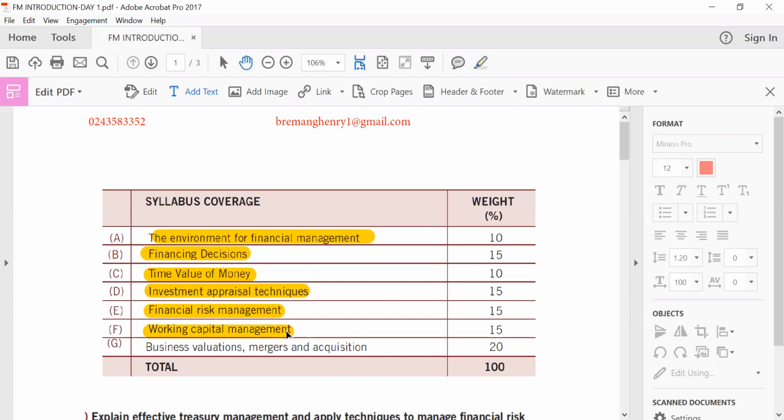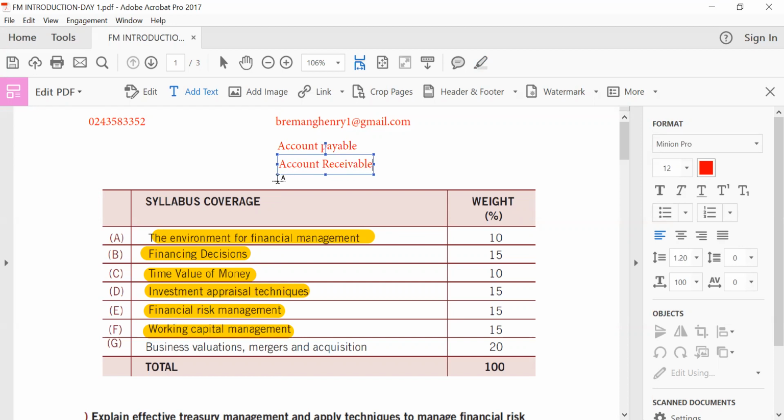Basically, when you talk about working capital management, both under financial management and financial reporting, you are talking about management of your inventory, management of account receivables, and management of account payables. Three main items do we talk about as working capital management. We talk about accounts payable and accounts receivable. Even when looking at financial reporting and the cash flow statement, you still talk about working capital management. These are the main elements which can be categorized as working capital management.